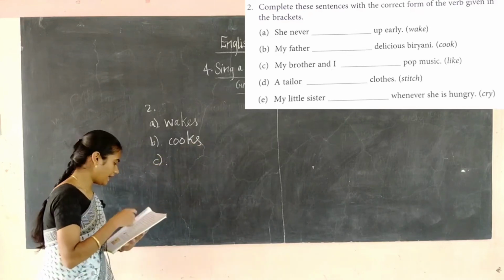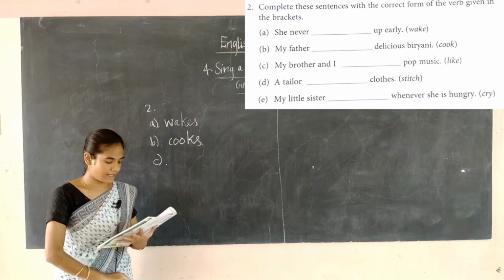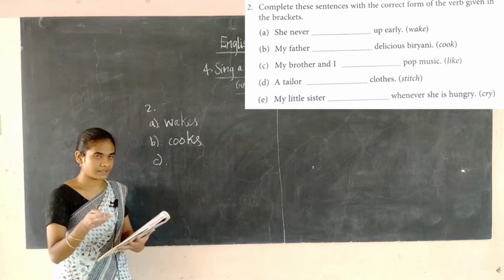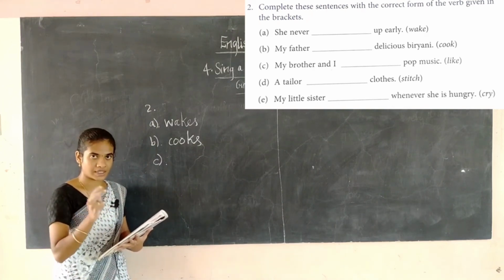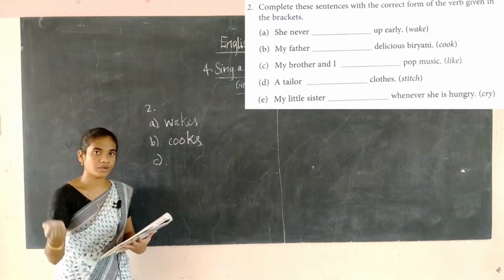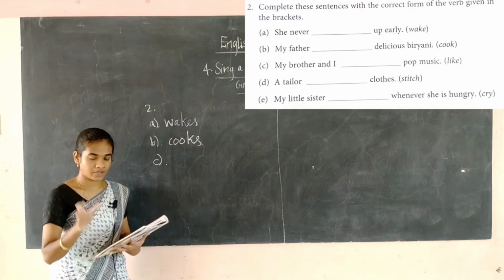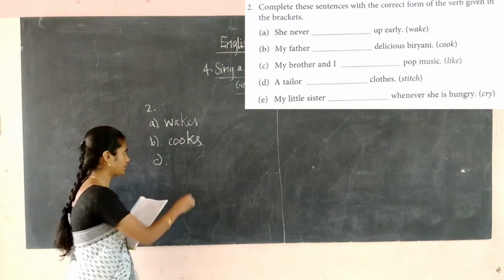The next one, my brother and I dash pop music. The verb is like. Here both are there: my brother and I. So it is a plural one, and also I is there. If I and a plural noun are there, we no need to add anything to the verb. We have to write the verb as it is, that is like.